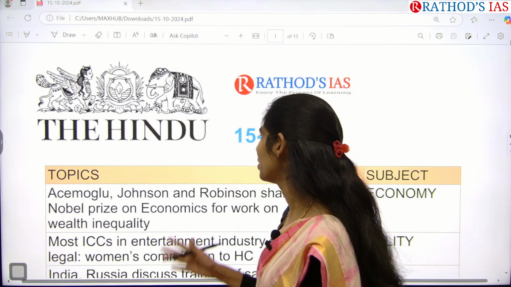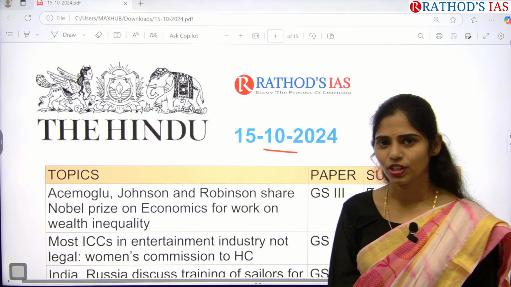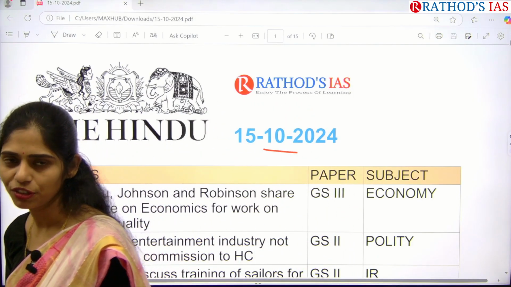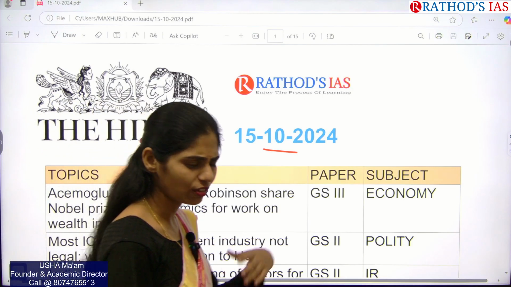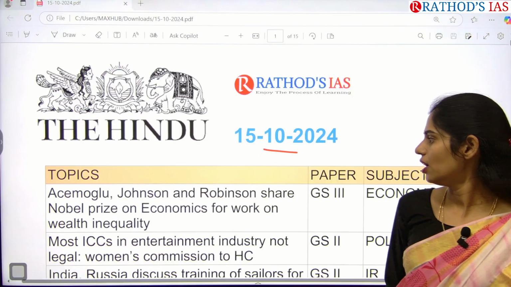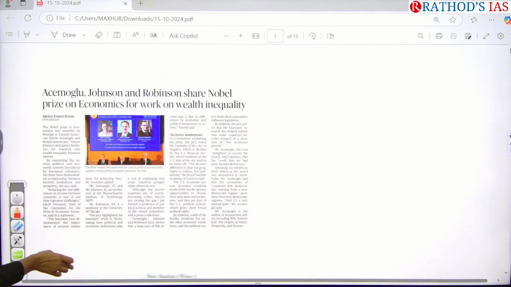Today in this session we are going to see current affairs of 15th October 2024. So there are many articles which are relevant from our examination point of view. So let us see those articles from our examination point of view from both mains and as well as prelims in all dimensions. Okay, so let us see the first article of the day.